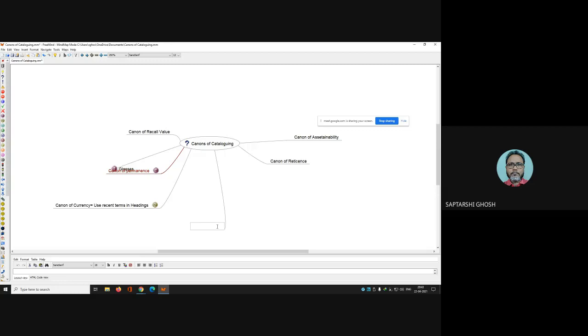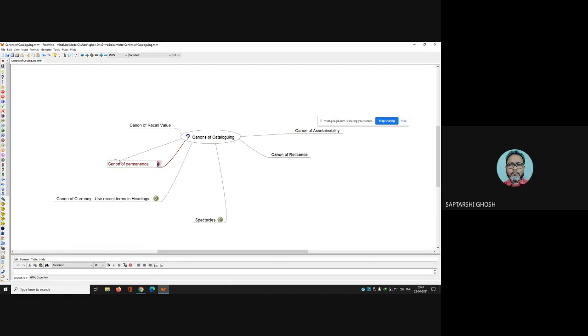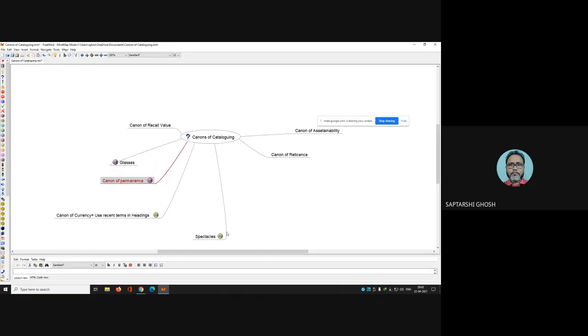Okay. Now see, use recent terms. Now suppose you are writing spectacles, and this is 2. So the canon of currency is saying you don't use glasses, use spectacles.